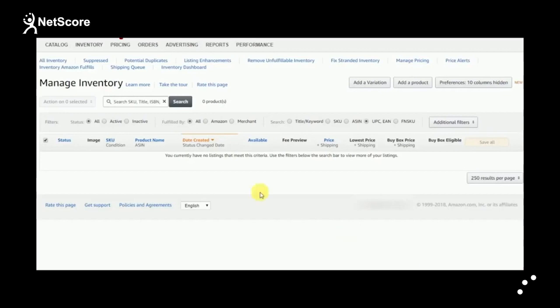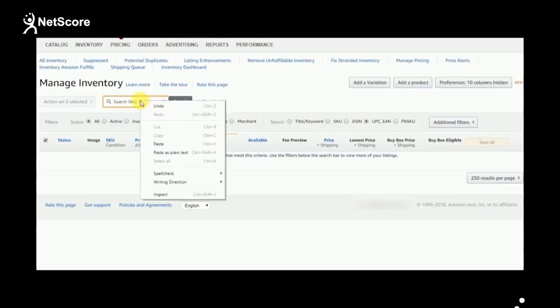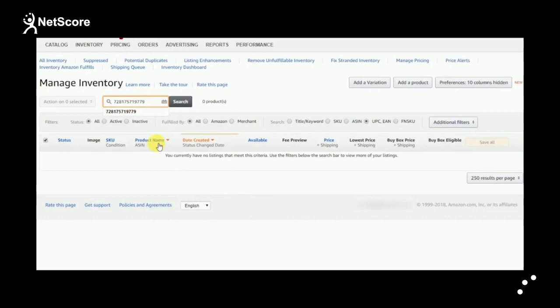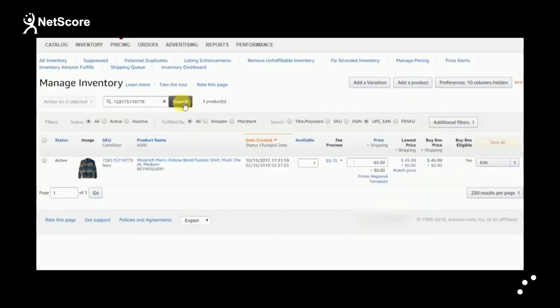Let's search the product on Amazon with UPC code. The product got listed on Amazon with item attributes, inventory, and price details.